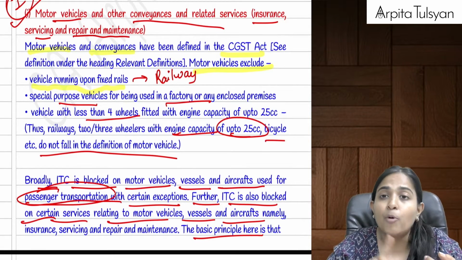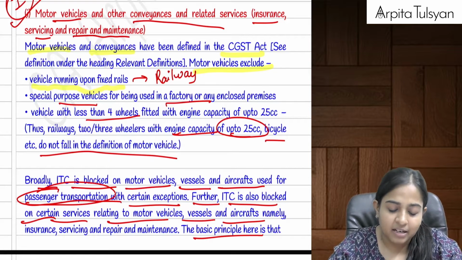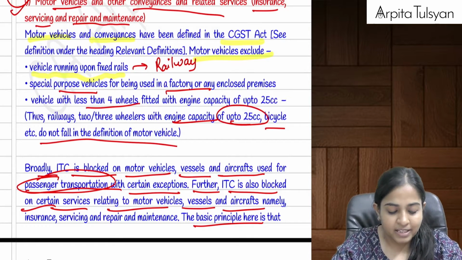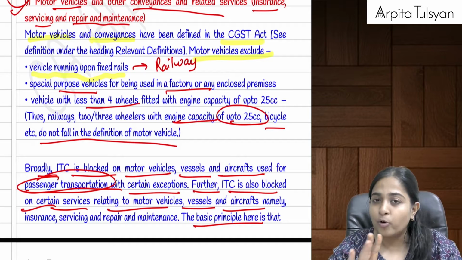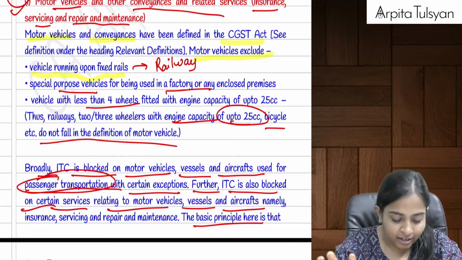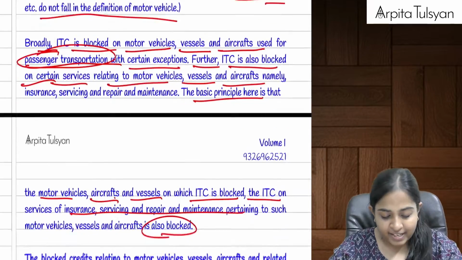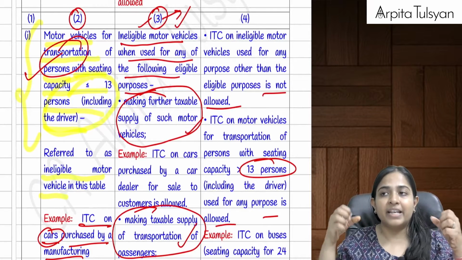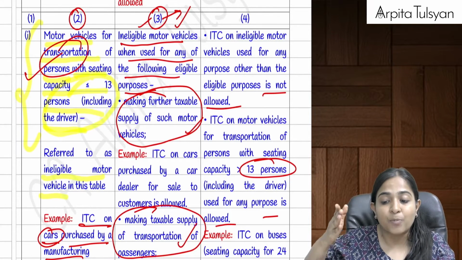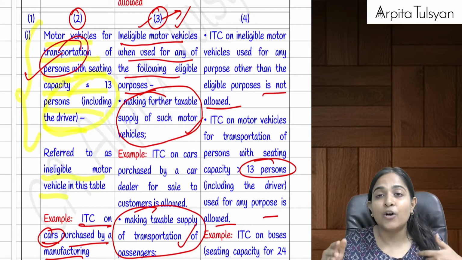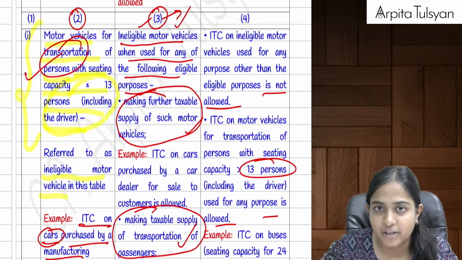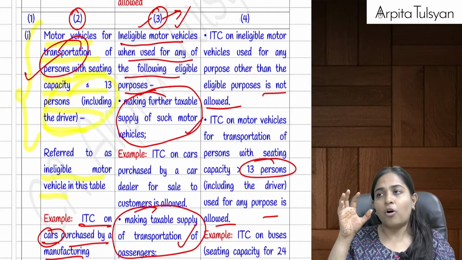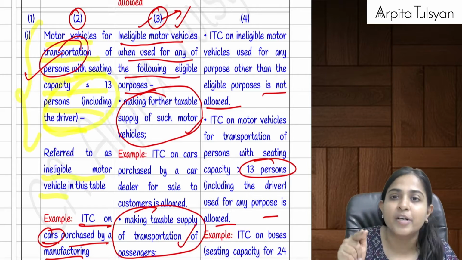First one is motor vehicles, and other conveyances and related services. In that we had studied a particular motor vehicle. This will exclude vehicles like railways, and vehicles with less than 4 wheels with engine capacity up to 25 cc. What did we study for that? If there is any particular motor vehicle used for transportation of persons having a capacity of up to 13 persons including the driver, a small vehicle, up to 13 we are treating it as a small car, used for transportation of persons only, not for goods.